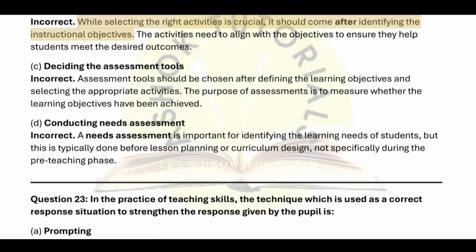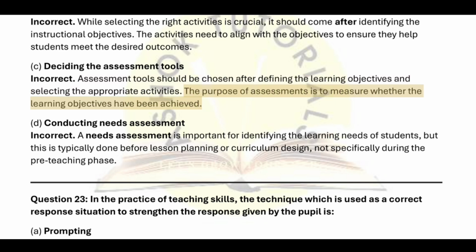While selecting the right activities is crucial, it should come after identifying the instructional objectives. The activities need to align with the objectives to ensure they help students meet the desired outcomes. C. Deciding the assessment tools. Incorrect. Assessment tools should be chosen after defining the learning objectives and selecting the appropriate activities.